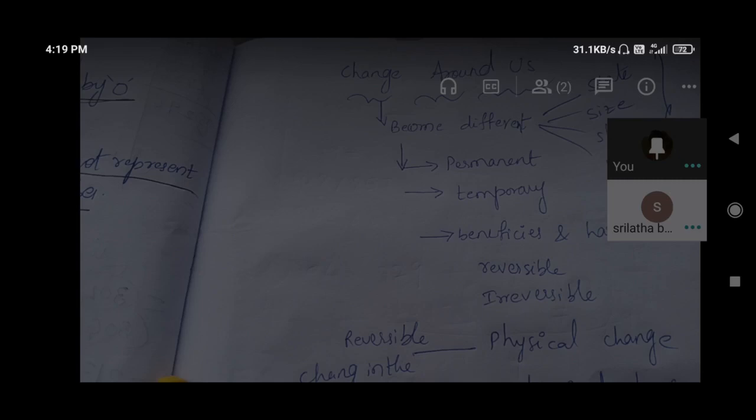Impurities we are removing. And for tea powder, how are we separating it in our daily life? We can do it by using a sieve. With the help of a sieve, we are removing the powder. Yes, and we are getting only liquid; solid we are removing by the sieving method. So in that manner, impurities we are removing.